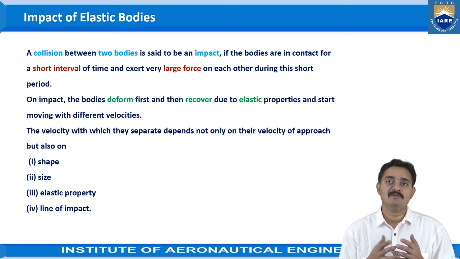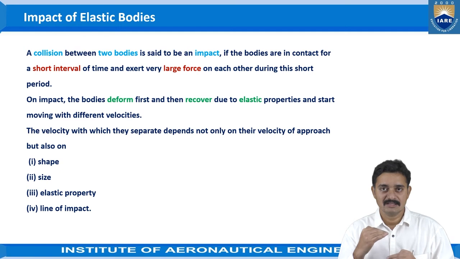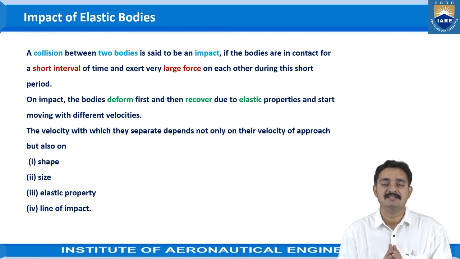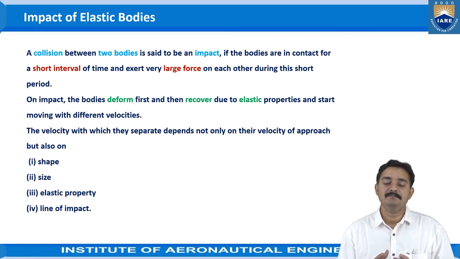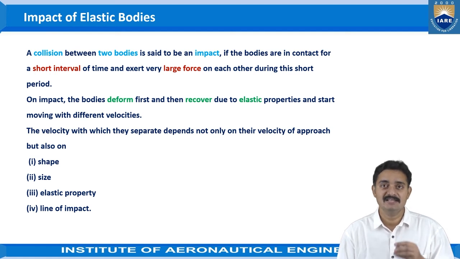The shape of the object, depending on the roundness or the flatness, will affect the deformation and the separation. And the size of the object, maybe a larger size colliding with a smaller size, or the same sizes colliding with each other, affects the deformation.